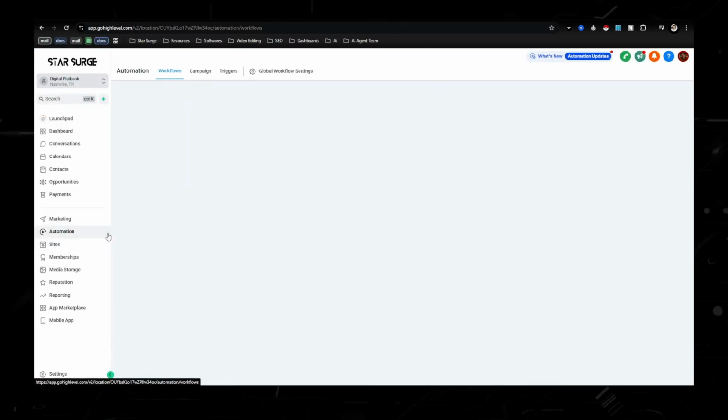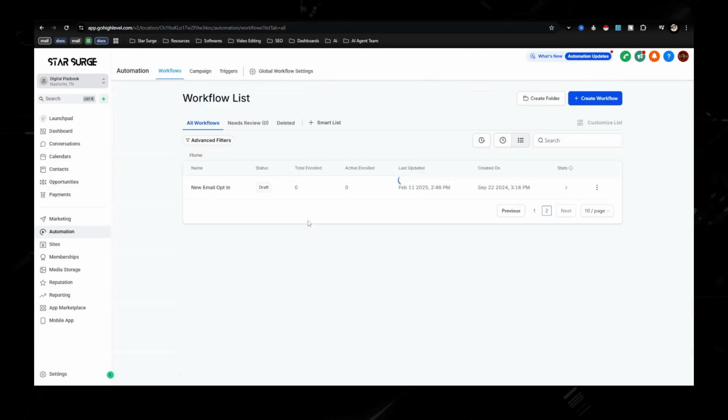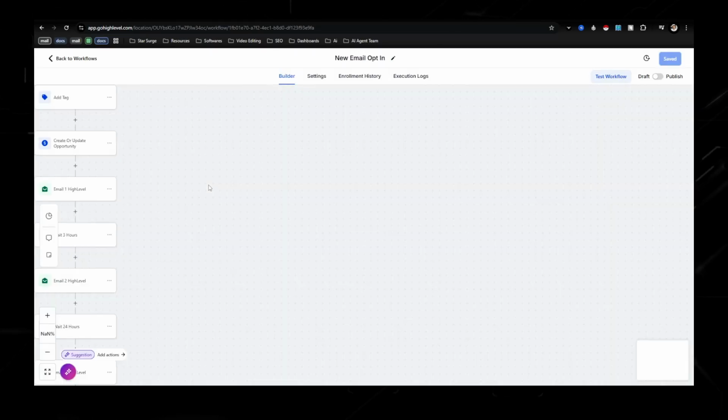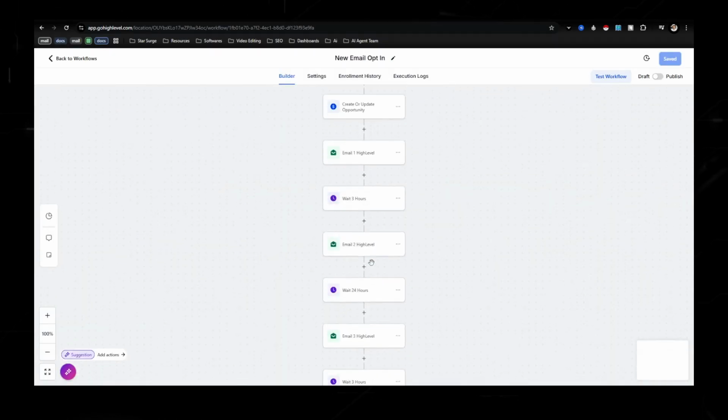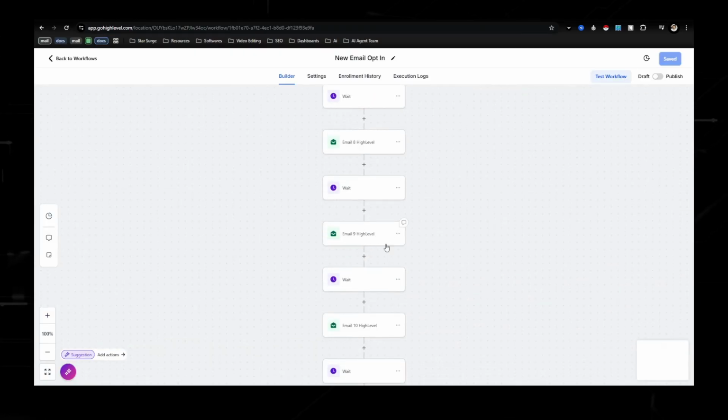Now let's go into automations. Now you're going to get access to all these different automations. But the one that I want you guys to set up is going to be the email opt-in. And that is because I have 60 done for you emails already in here. Now these are towards Go High Level.